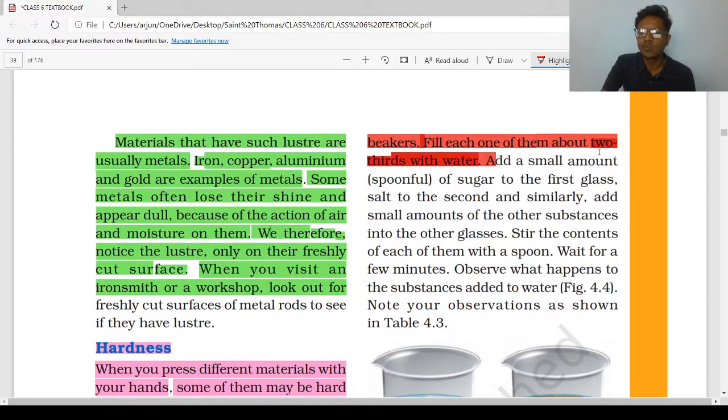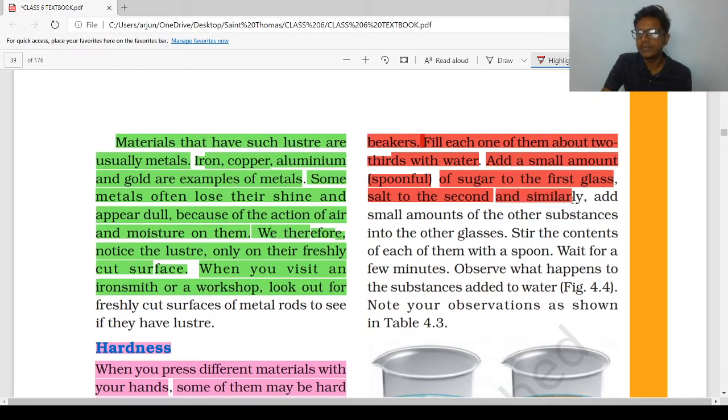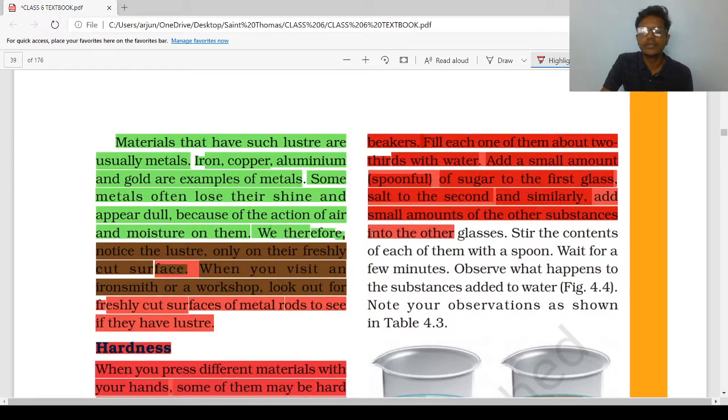Add a small amount, or a spoonful. Take one spoon of sugar to the first glass, salt to the second, and similarly add a small amount of other substances into the other glasses.